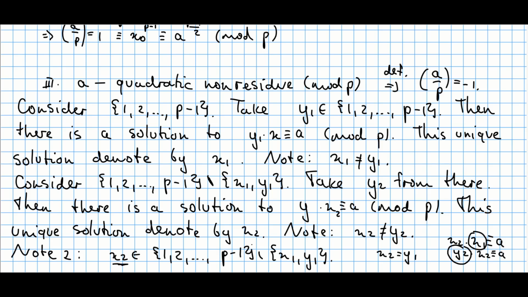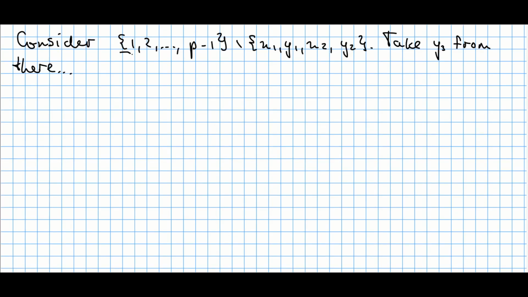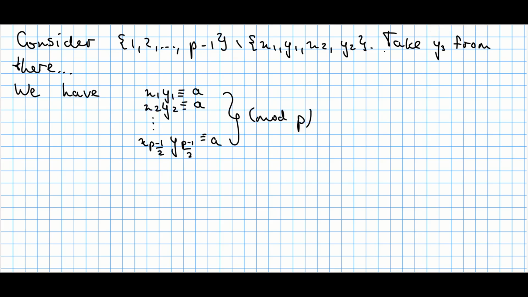Likewise, if x2 were equal to x1, there would also be a violation of the uniqueness of the solution of the linear congruence equation. So it's not possible. And then we go back to the set 1 to p minus 1 and consider this, but now we throw out not only x1, y1, but also x2, y2. Then from this set we take y3 and we keep repeating the same process. This is going to be a finite process because we have finitely many elements, so we're going to finish this process. Continuing this process, we will generate more equations.